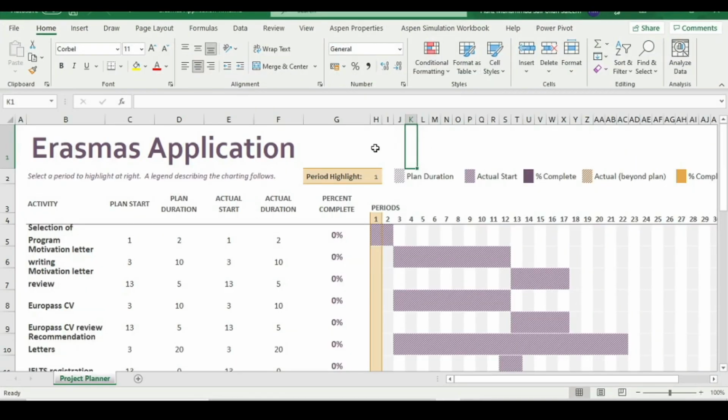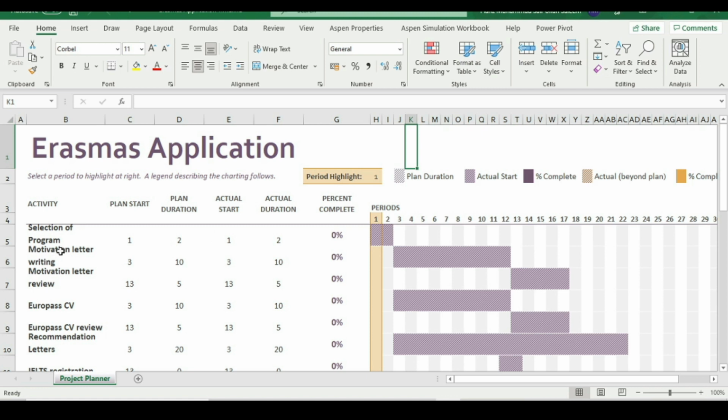The planning is very much important, and the timeline, and you should bind yourself according to your own defined timeline. For example, you should select a program within 2 days, and then you should write the motivation letter. In these two days, you just read all the information provided on their website.